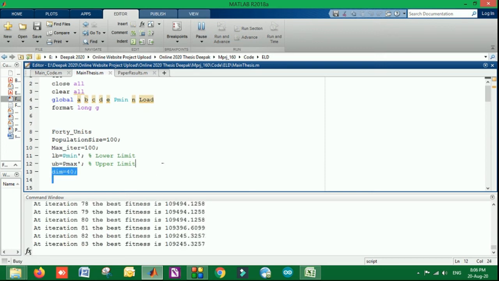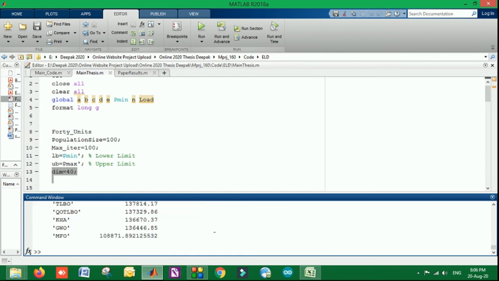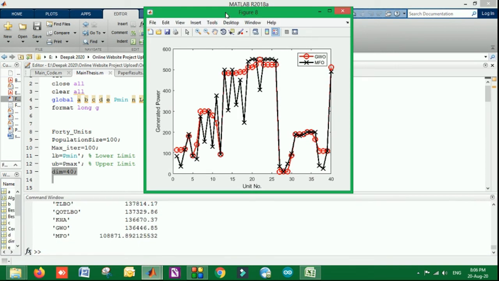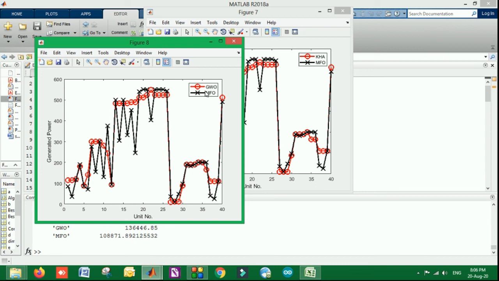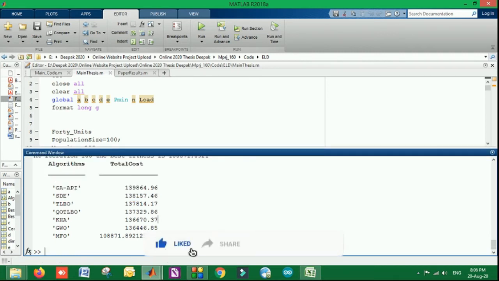Let's start the code. You can see the number of iterations being processed, and it is very fast, so the complexity of the system is very low. At the end, the comparison of the MFO and the GWO algorithms is shown. It shows that GWO is giving less generation power with respect to MFO, and the MFO is much better with respect to GWO. A comparative analysis is also done with the previous algorithms.